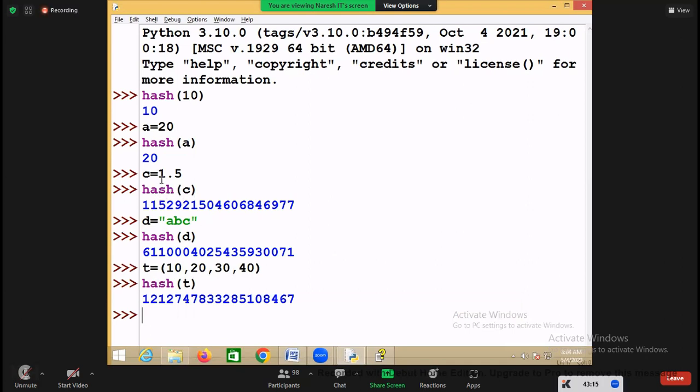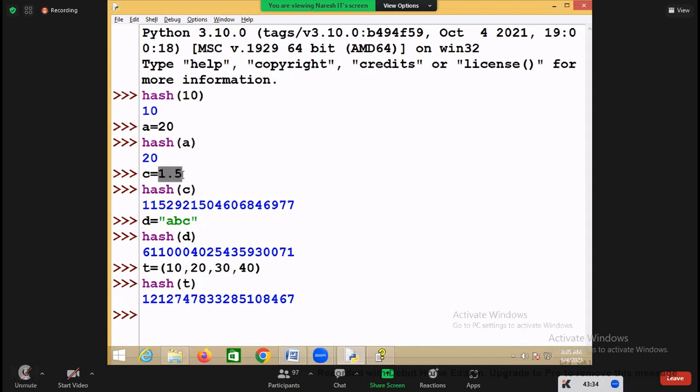Internally, each object uses one formula for generating the hash value. But when it comes to an integer, which value is used as the hash value? The integer value itself is used as the hash value, because the hash value is an integer, right? But what if my object is a float?